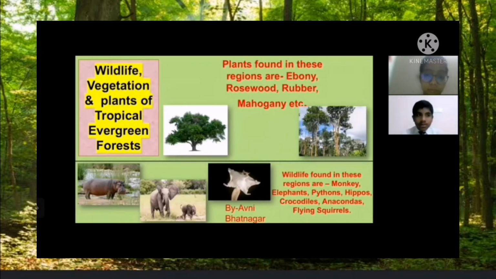Wildlife found in these regions are monkey, elephant, pythons, hippos, crocodiles, anacondas, and flying squirrel. Here is the picture of hippos, elephants, and flying squirrel.